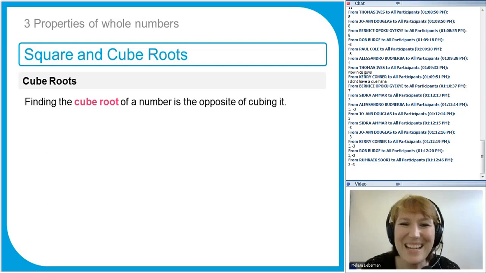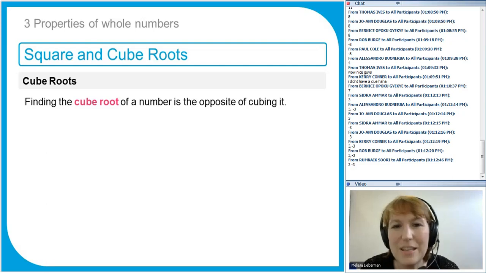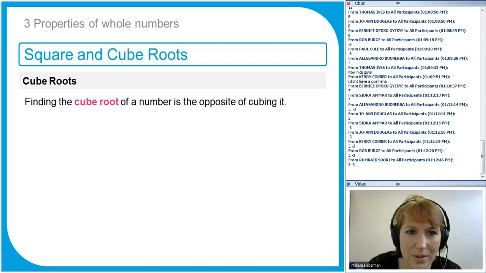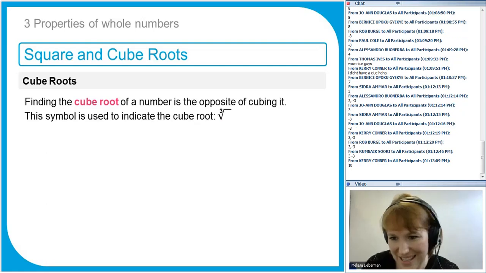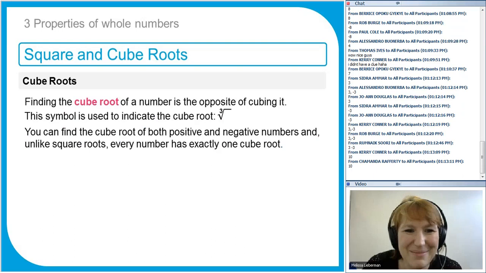Okay, cube roots. Finding the cube root of a number is the opposite of cubing it. If I say, what is the cube root of 1000? What I'm asking is, what number multiplied by itself and by itself again will give me 1000, or what number cubed will give me 1000? And we use this symbol with a little 3. Yes, 10. Perfect. So you find the cube root.